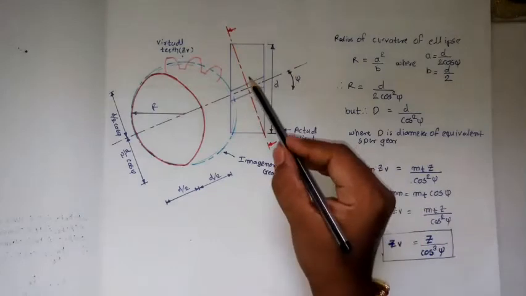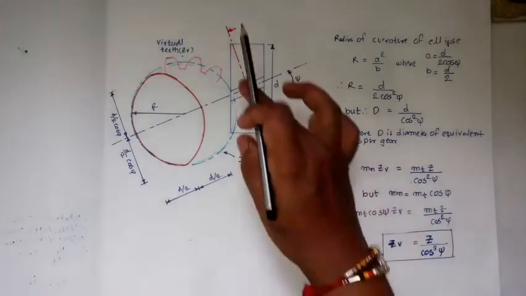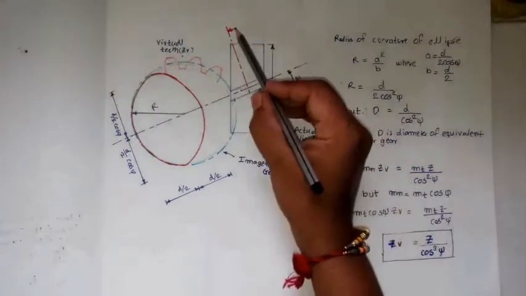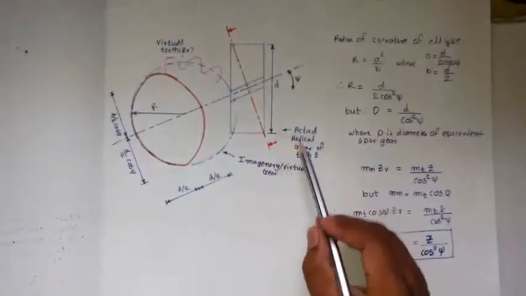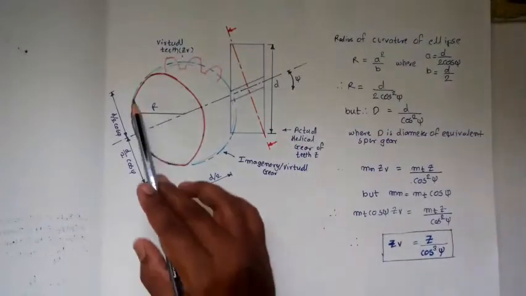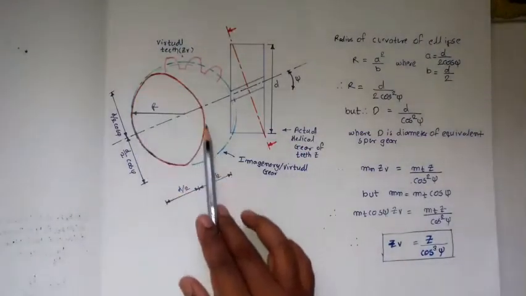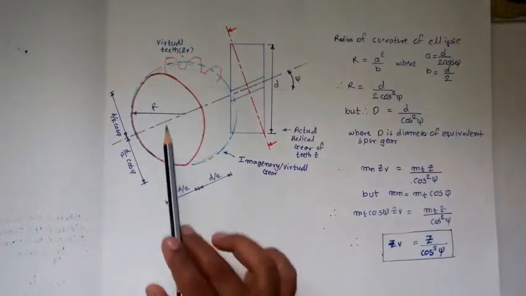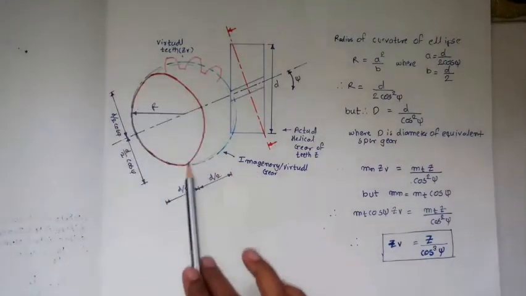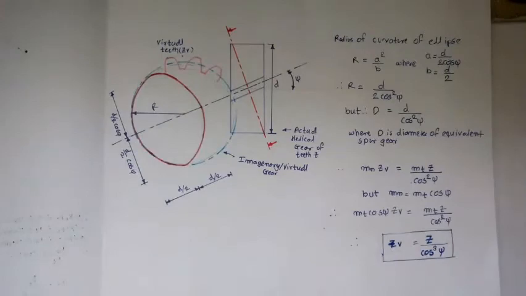Then I will take an angle as 90 degree. This is the angle psi, and I will just draw it. Now if I cut it and look along this direction, it will look like an ellipse as shown over here. Let r be the maximum radius of that elliptical section.